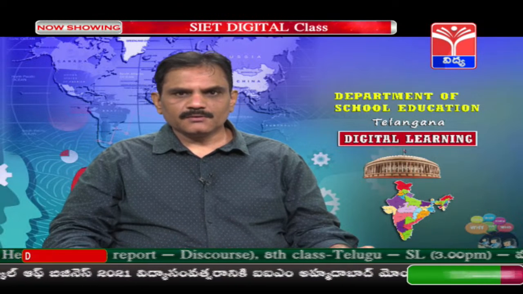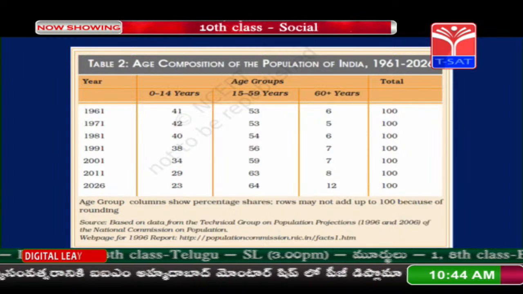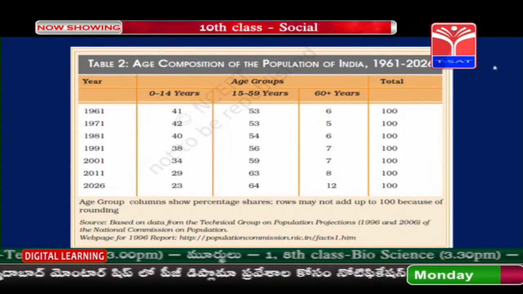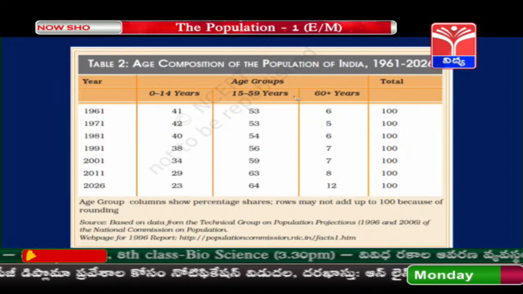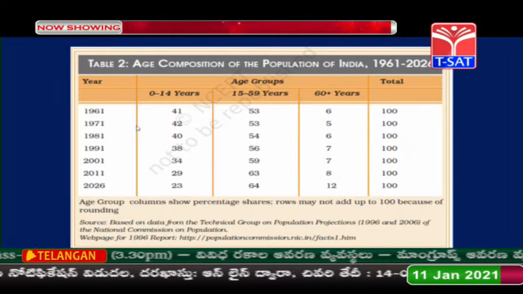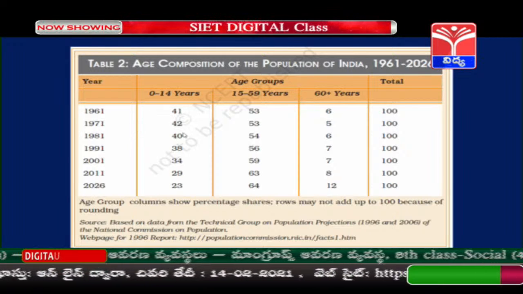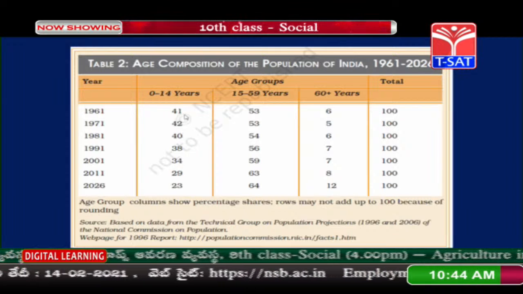Now, let us see the age composition of India. From the beginning, if we see from 1961, we have the calculations here. You can see 0 to 14 years was 41%.